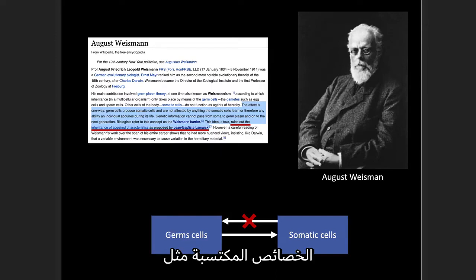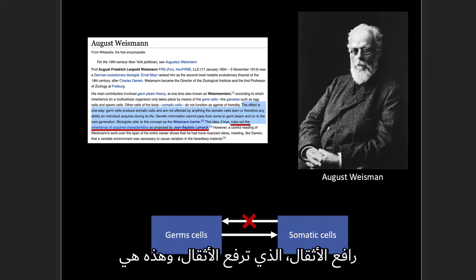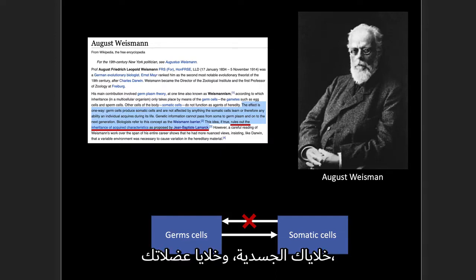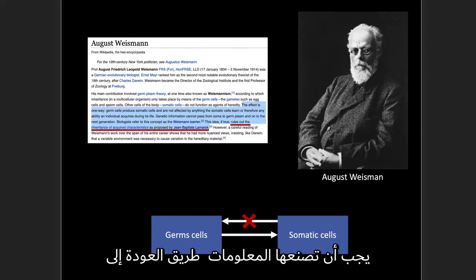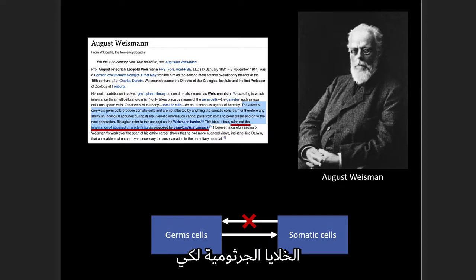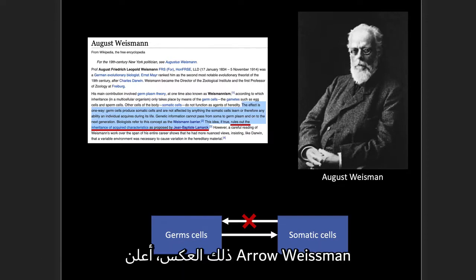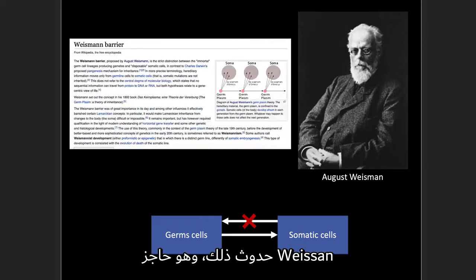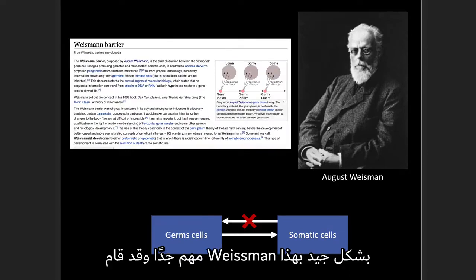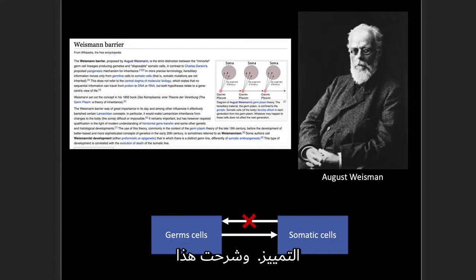You see, the inheritance of acquired characteristics, like the weightlifter, you lift weights, that's your somatic cells, your muscle cells, acquiring more muscle mass. That information has to make its way back to the germ cells in order for the inheritance of acquired characteristics to be true. You have to have that reverse arrow. Weismann declared that impossible, not going to happen. That is the Weismann barrier. Very important. Weismann nicely made that distinction and laid out that logic that was fundamental to evolutionary theory.